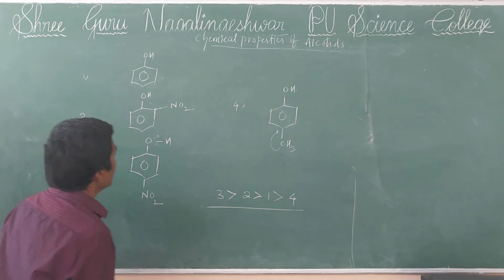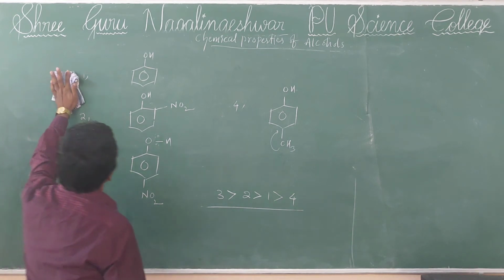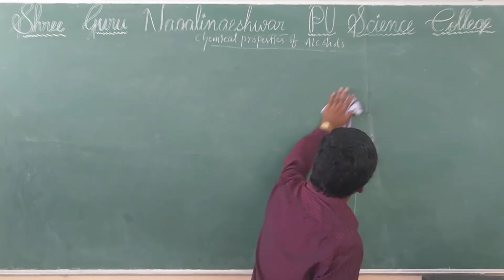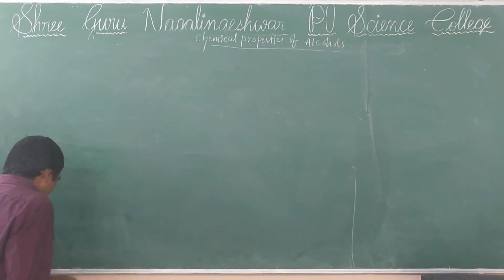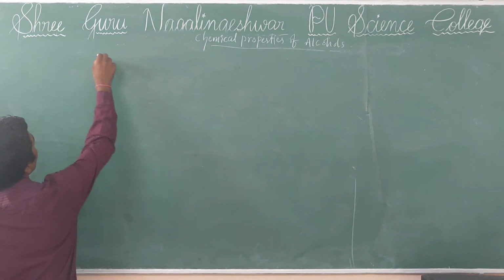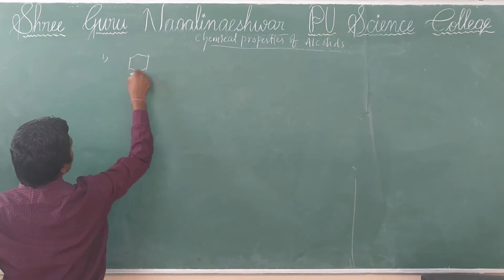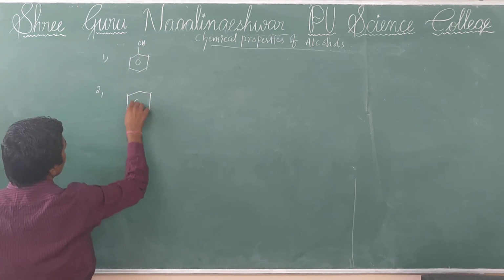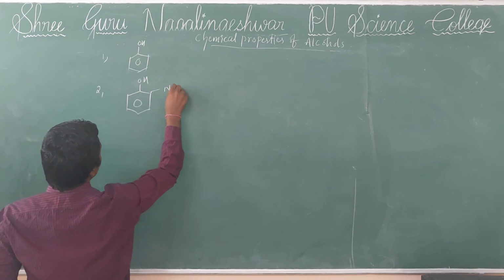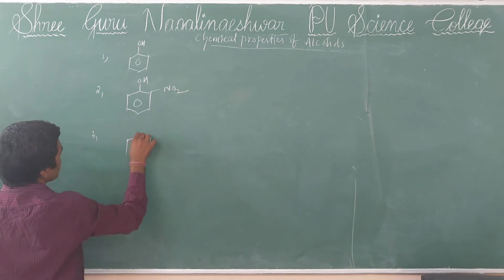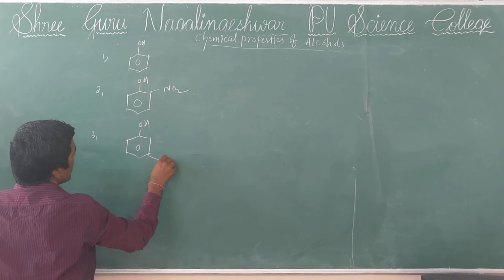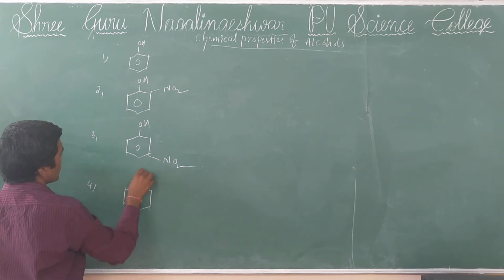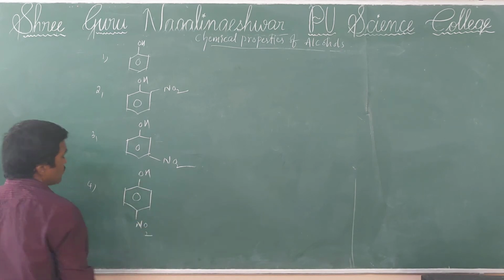Here I want to give the description for you. Remember the acidic nature of phenols. For example, here I am taking phenol, orthonitrophenol, metanitrophenol and paranitrophenol.